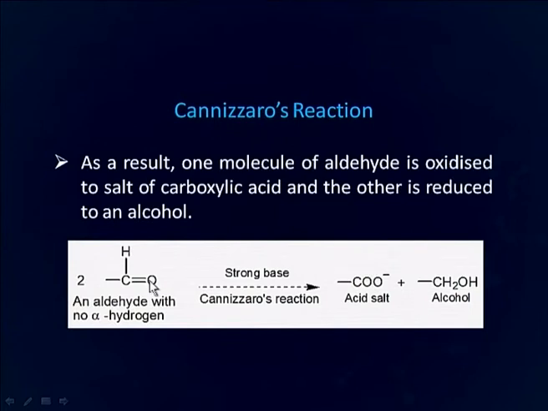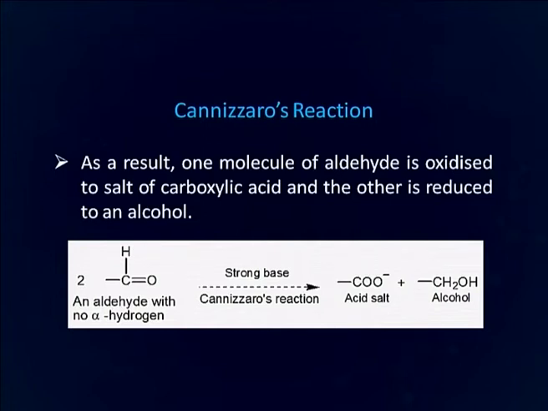You can see here, this is an aldehyde molecule. After the Cannizzaro reaction, there is formation of salt of carboxylic acid and an alcohol. If you remember, upon oxidation aldehydes form carboxylic acid, and upon reduction aldehydes form alcohol, primary alcohol. That is why this reaction, Cannizzaro reaction, is also called self oxidation reduction reaction or disproportionation reaction. That is, part of the molecule is converted into the oxidized carboxylic acid and other into alcohol, which is the